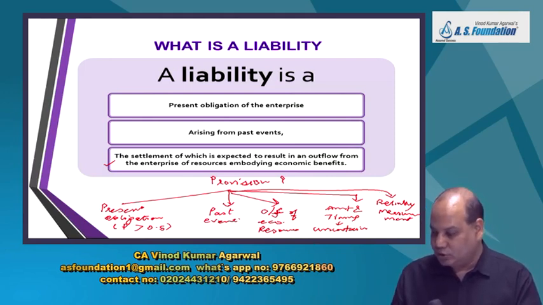Right? So this is like a small 5-step test for checking whether an obligation can be a provision as per the standard or not. So a creditor is a liability but not a provision, because the amount and timing are not too uncertain. With some reasonable effort it can be calculated. Electricity bill, rent payable, stipend payable, transporter's bill payable, and payables for different types of services that we avail normally will not be a provision, because we have a contract. We know this is the amount that I need to pay to this party.